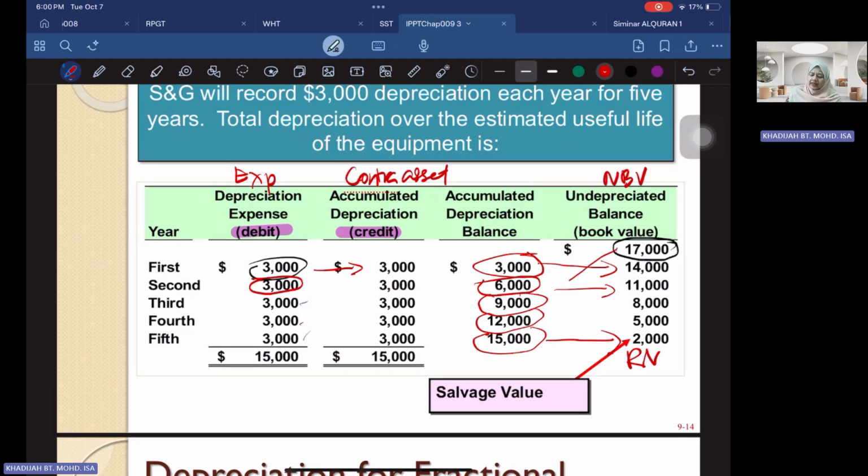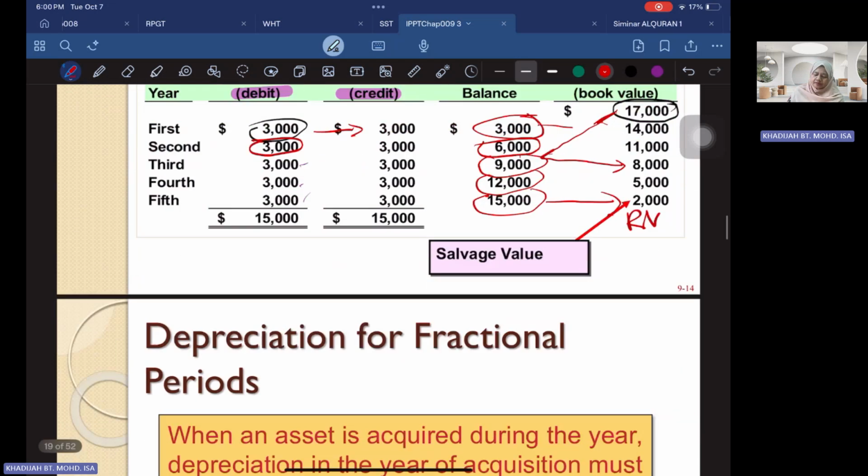That is 17 minus 9, 8,000. So that's how the cost of the asset is reduced by the accumulated depreciation in deriving your net book value.